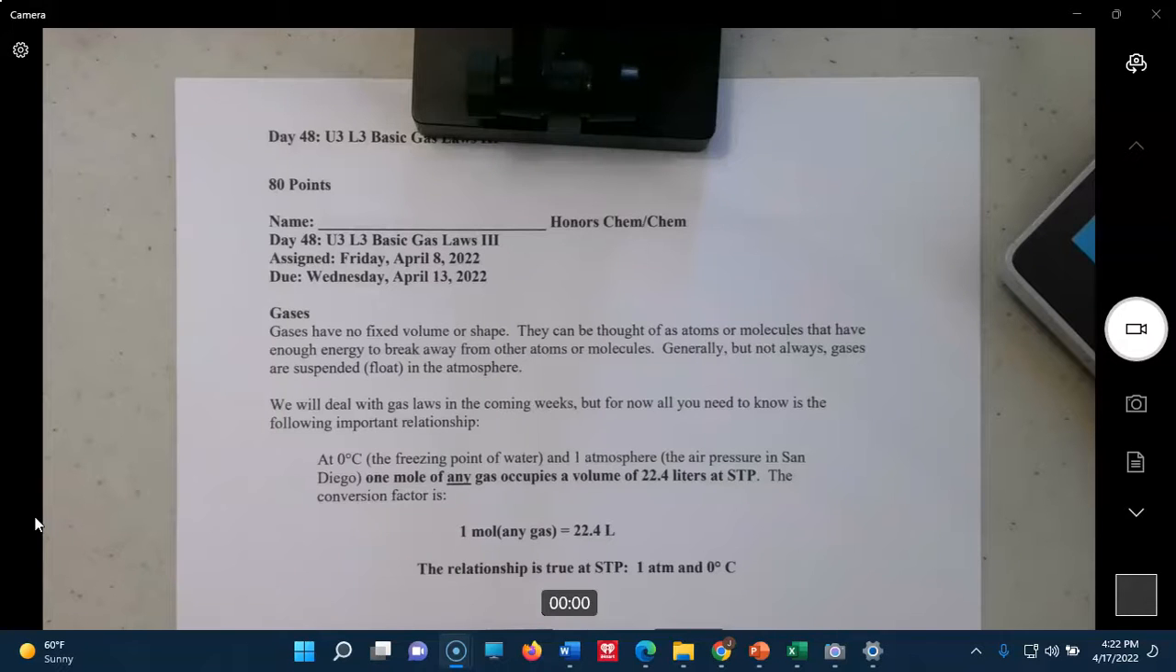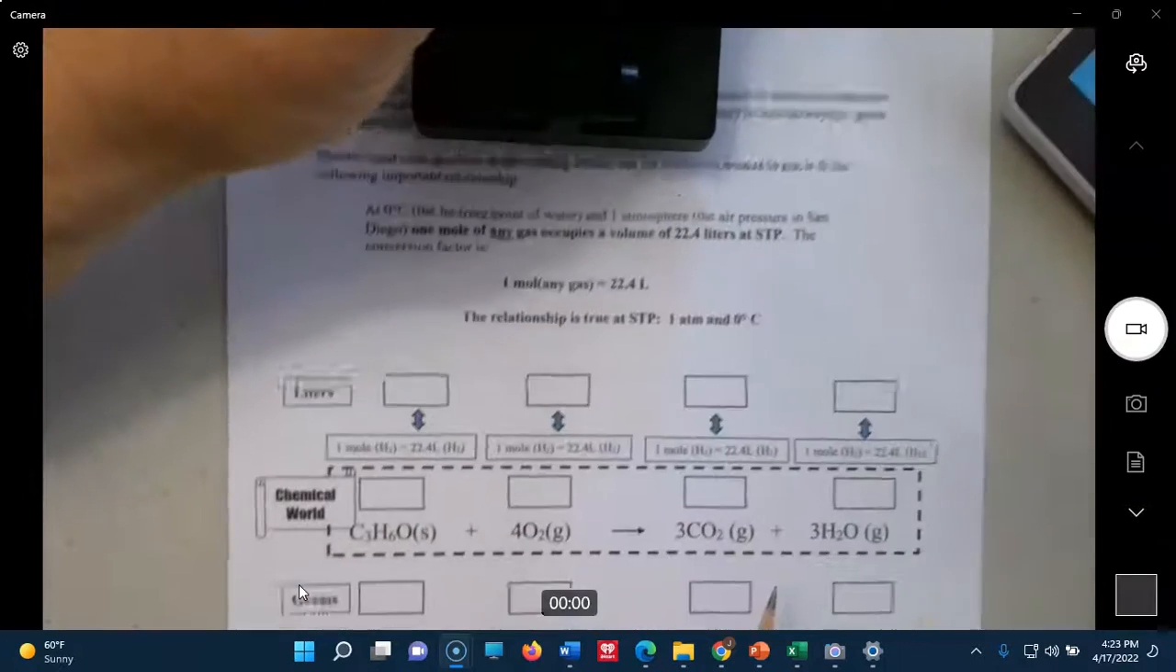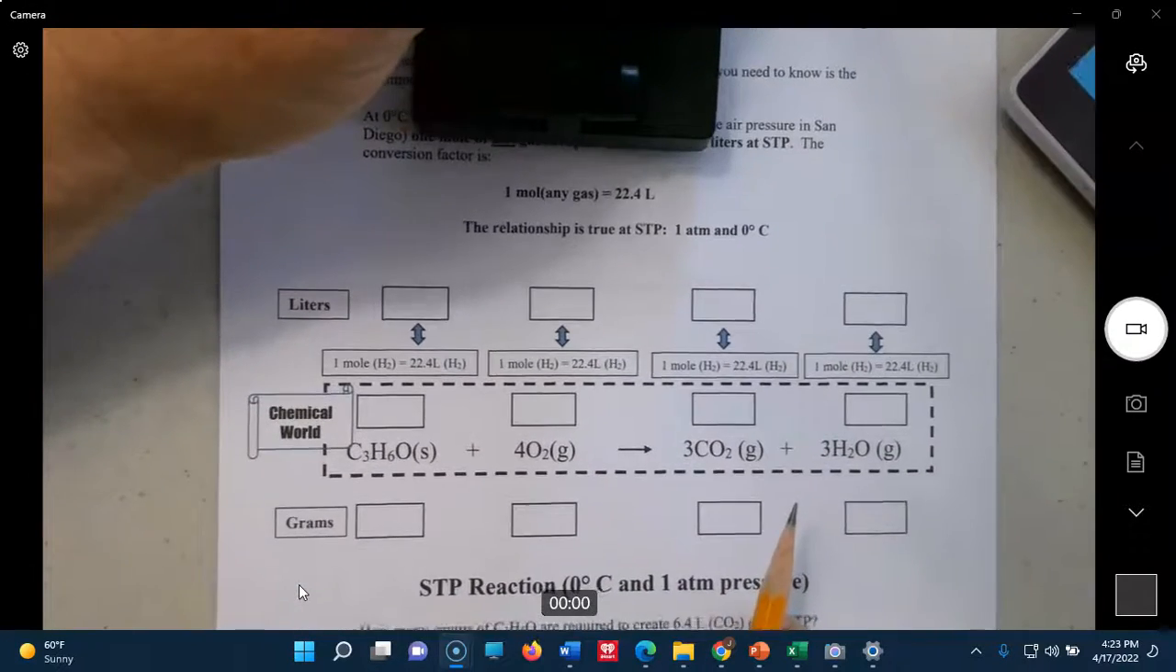So think of a 2-liter soda bottle. Now think of 11 of those. That's 22 liters. If you open those up and just let air go into those, that would be 1 mole of air. All right, so 1 mole of any gas equals 22.4 liters, and that's at standard temperature pressure. All right, so let's go ahead and do some of our stoichiometry problems here.